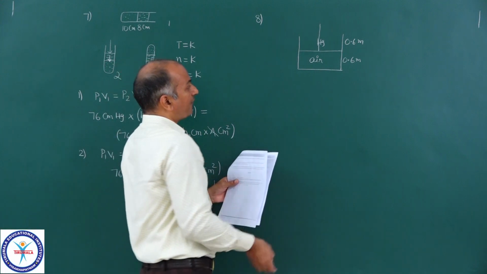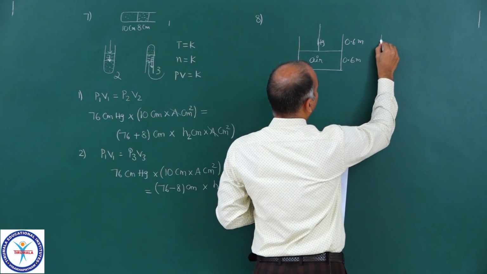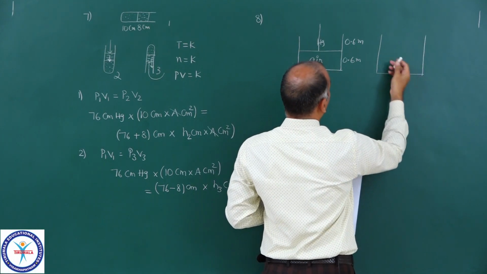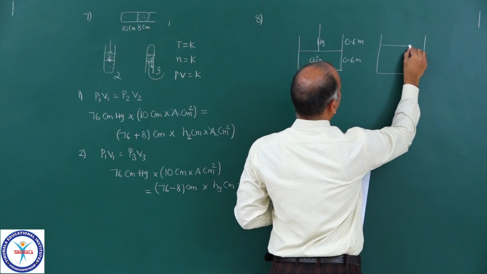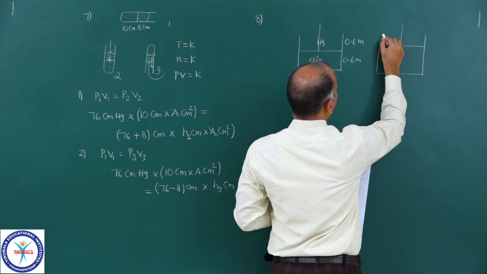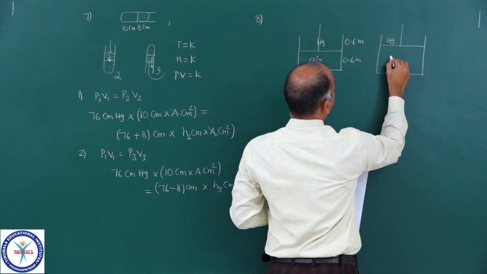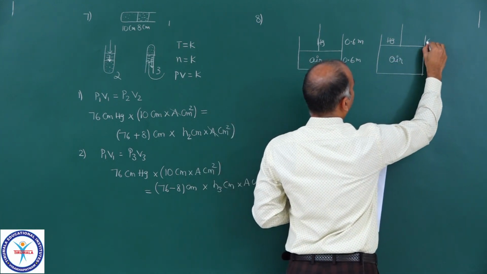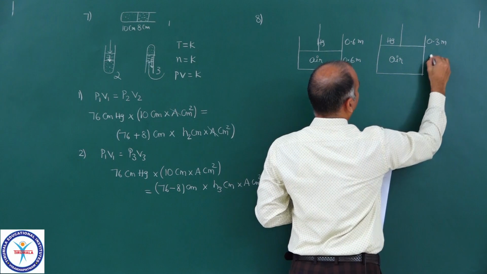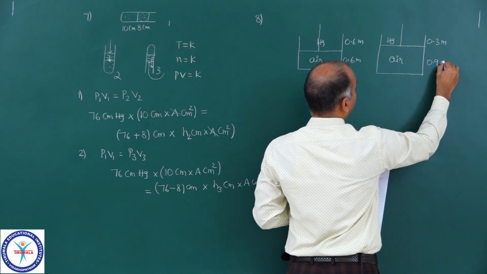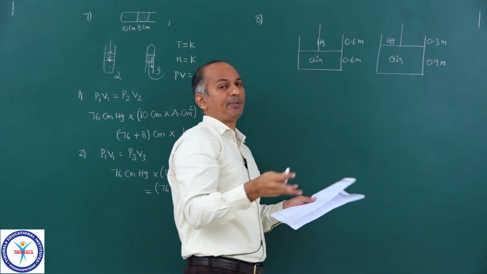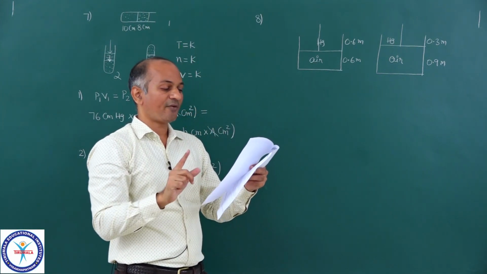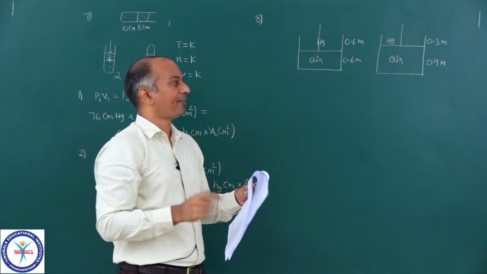Okay, and after that, the final situation, if you depict it in the form of a diagram, will be something like this. Now this is the new position of the piston. This is mercury, this is air, and the height of this will be 0.3 meters and the height of this will be 0.9 meters, because half of the mercury spilled, he is saying. As a result, half of the mercury spills. So calculate the final temperature.